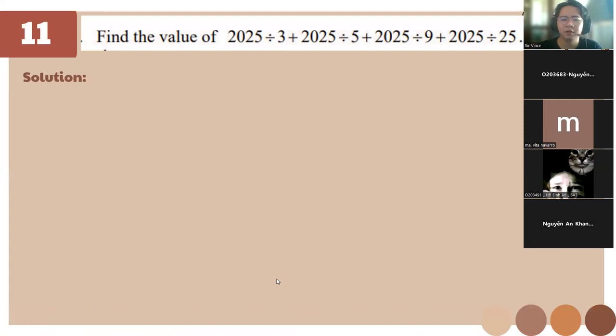Thank you. So this one, class, you can just directly divide. But what happens, class, if it is not divisible by this one? What happens, class?